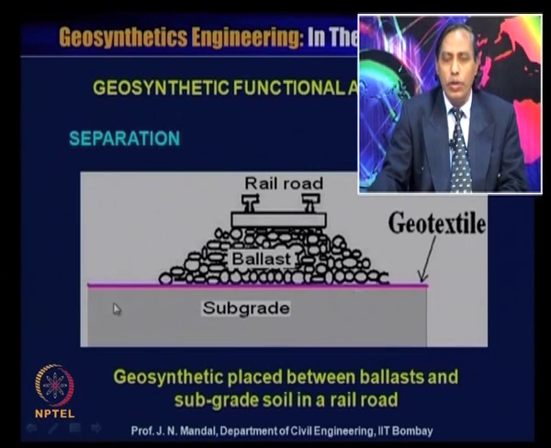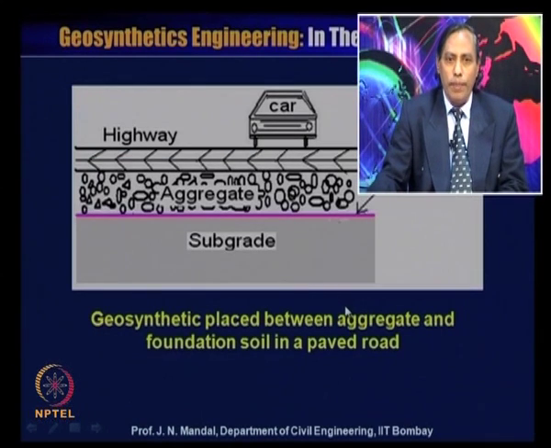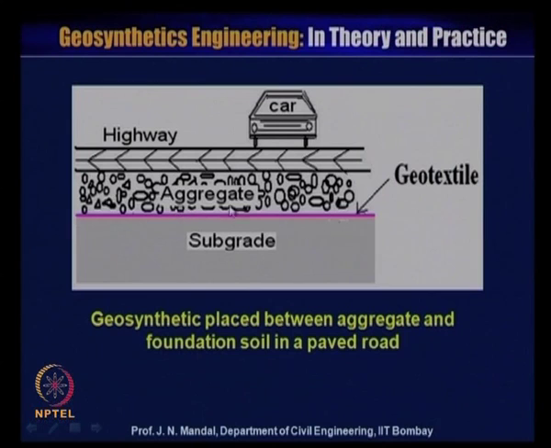So, here geosynthetic material acts as a separation. This good quality aggregate will not penetrate into the subsoil, so it can be prevented. So, here is some application of geosynthetics as a separation function. Geotextile can also be placed between the aggregate and the foundation soil in a paved road. So, you can see that here geosynthetic material acts also as a separation.